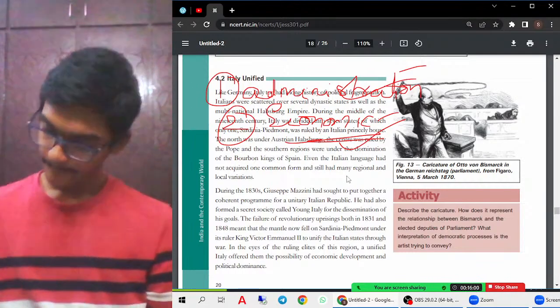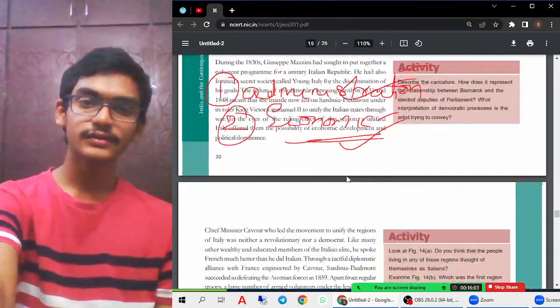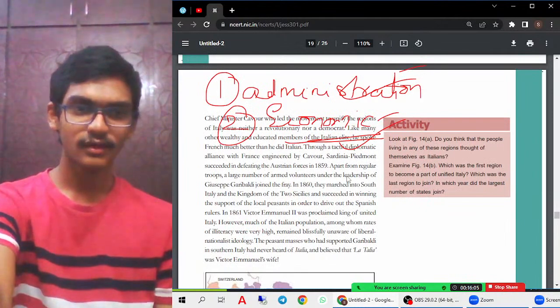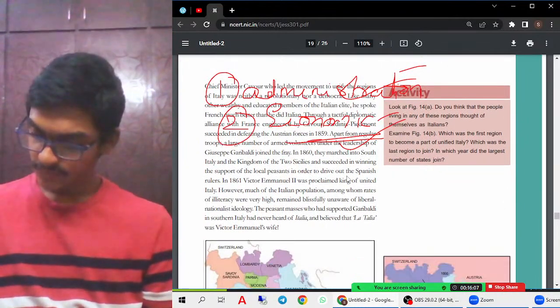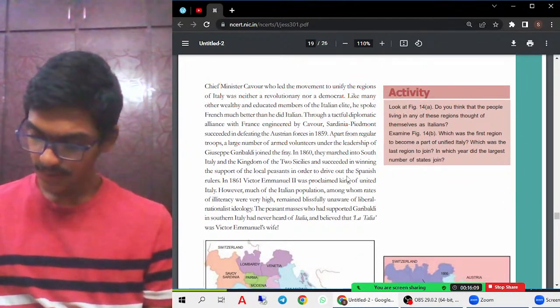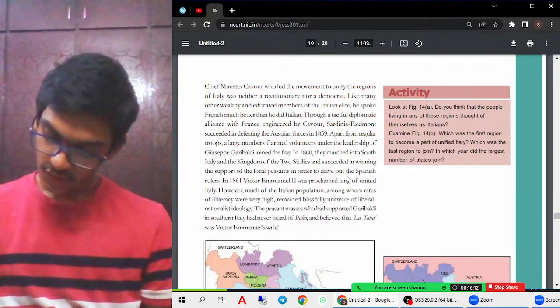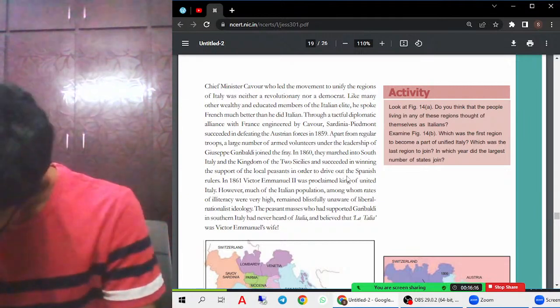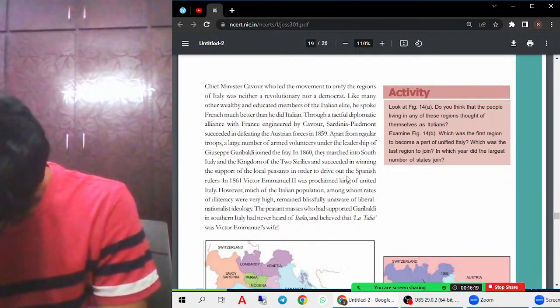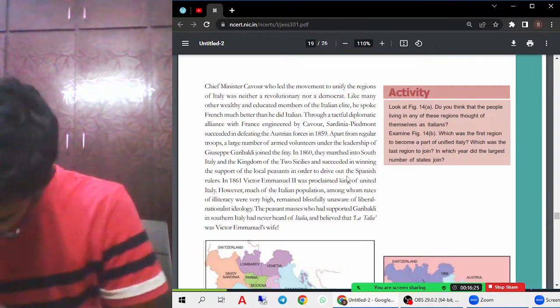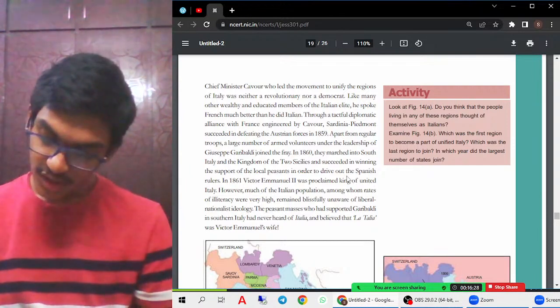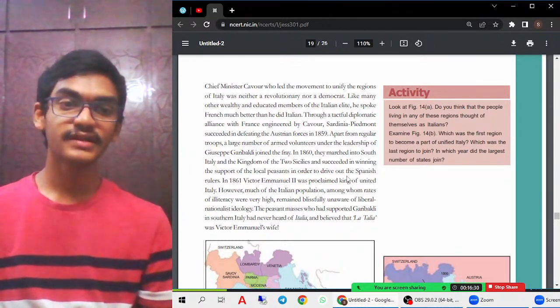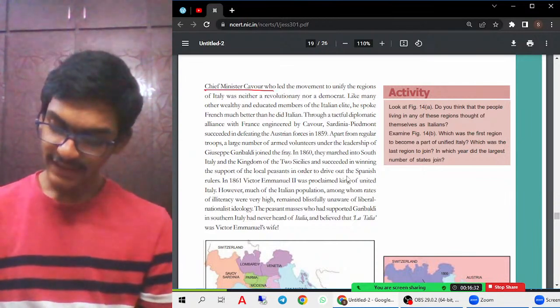So King Victor Emmanuel II decided that he will take on the leadership for the unification process of Italy. Now the important chief minister Cavour will come into picture. So who was this Cavour? As you see here, Cavour is a chief minister. He was considered as a chief minister of Italy. So what did Cavour do?